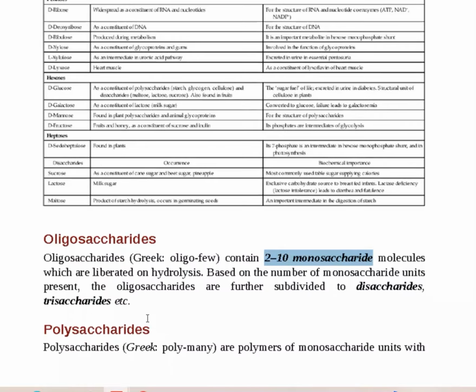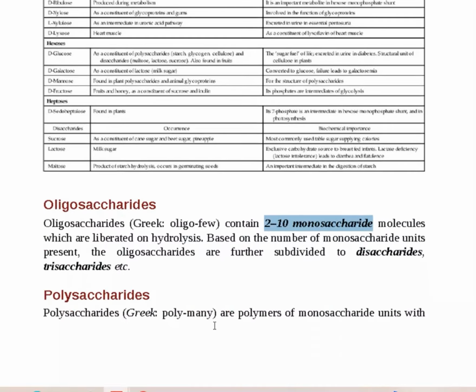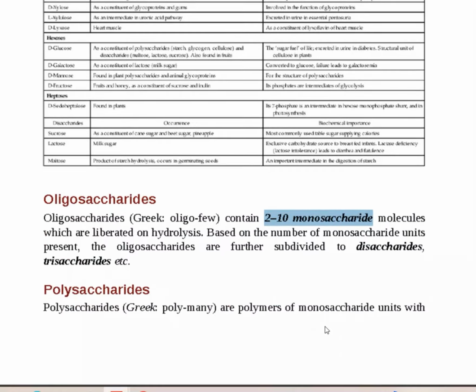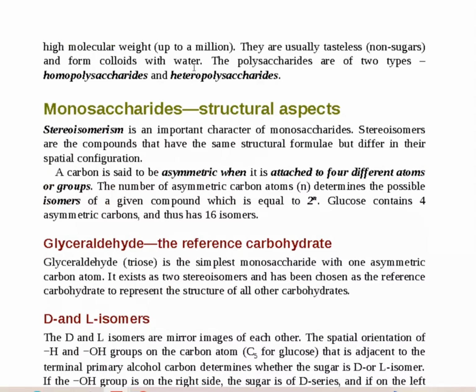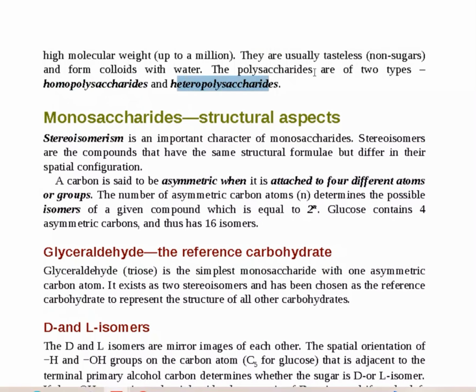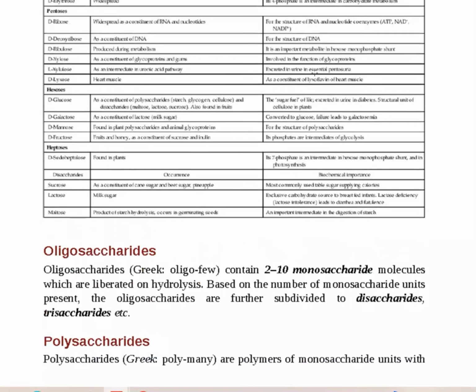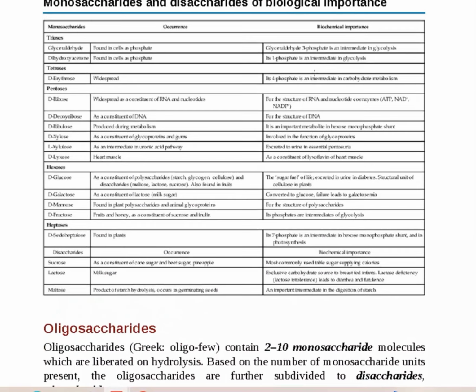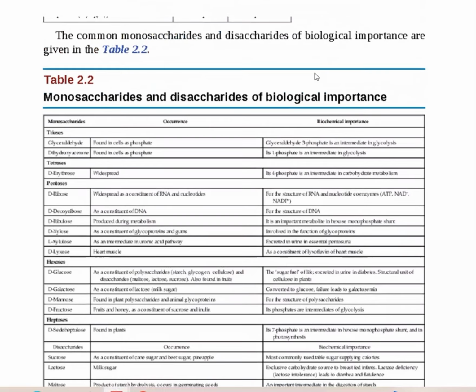Now the polysaccharides: poly means many, and these are polymers of monosaccharides combined with glycosidic bonds. If the same type of saccharide is present in the polysaccharide, they are called homopolysaccharides, and if they are different, they are called heteropolysaccharides. So these are the two types of polysaccharides. In this way, we can classify carbohydrate molecules, and we have given some important examples of these carbohydrate molecules.